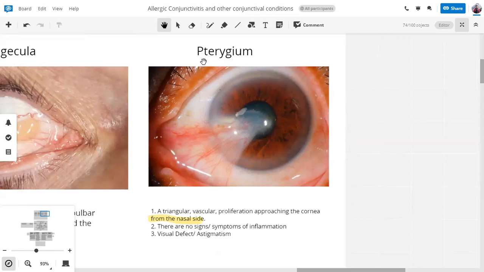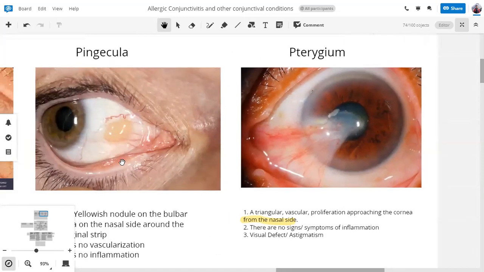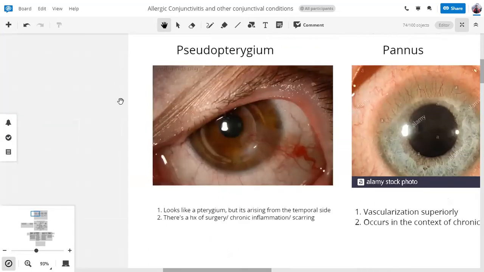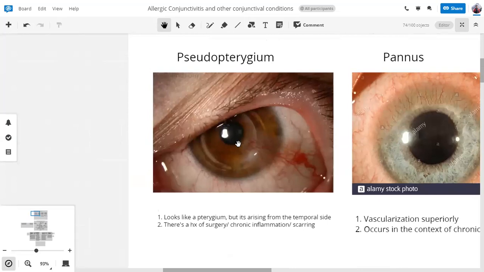Right? It's a degenerative condition which occurs normally and which follows a pingecula. So there's a history of a preceding pingecula. The first thing. The second thing is that pterygium arises from the nasal side. It always arises from the nasal side, whereas a pseudopterygium can arise from any side. कहीं से भी arise कर सकता है.